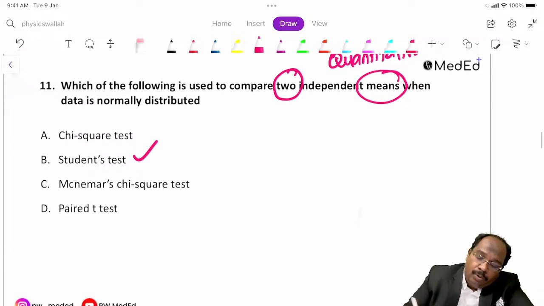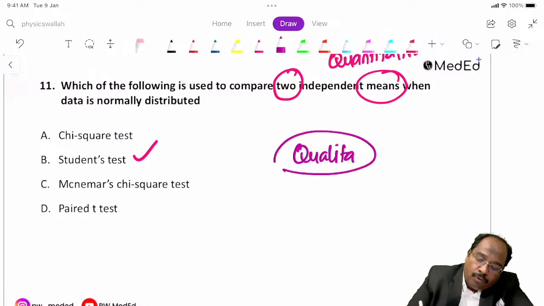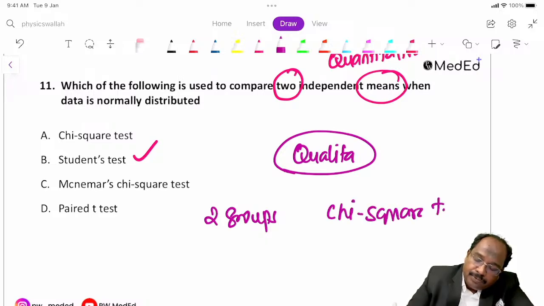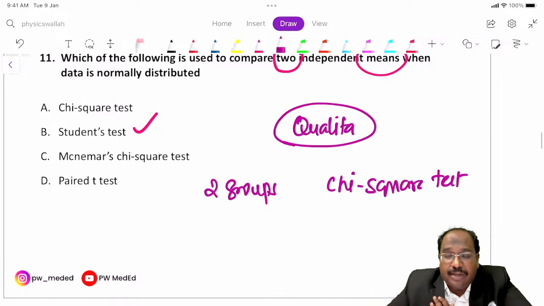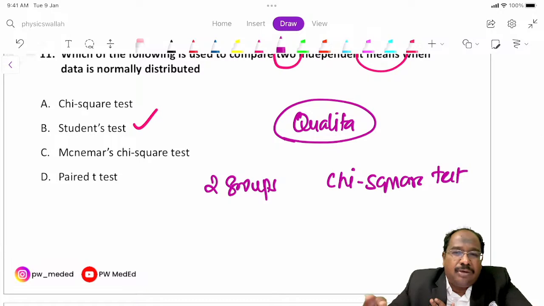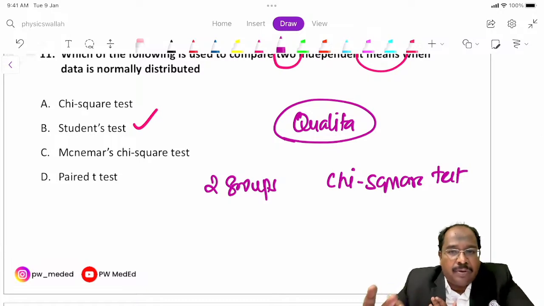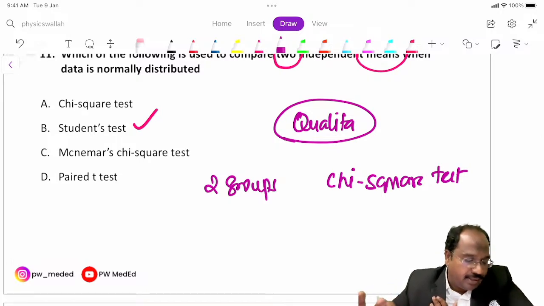One more concept we have is for qualitative data. If it is qualitative data and they ask a two-group question, usually they will ask chi-square test. We'll stick to very simple things, because the INI exam will be more complicated. So qualitative, two groups, chi-square test.